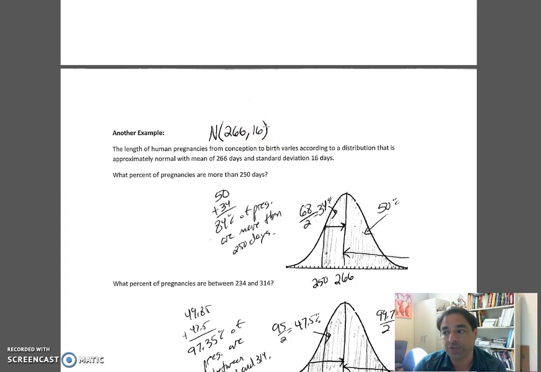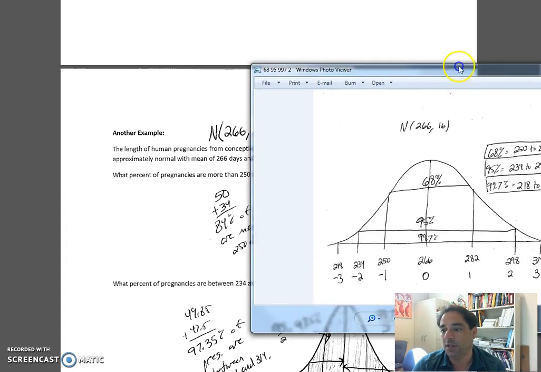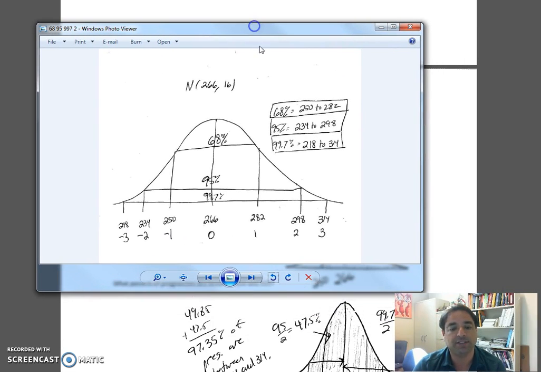So the first thing we're going to do is draw that large picture of what's going on. It said that it's normal, so we have a normal curve. The mean is 266. We put that in the center. Then we go one standard deviation to the left, so we subtract 16, that's 250. One standard deviation to the right, add 16, that is 282. So 68% of females have their child between 250 and 282 days.